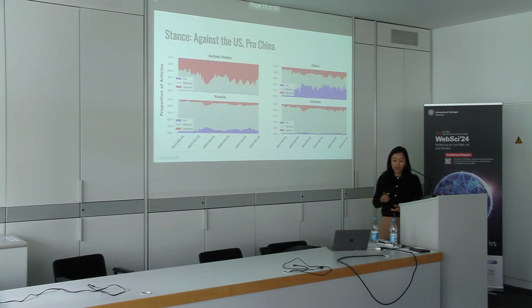Okay. When we look at stance, we found something that we weren't expecting. On the bottom are stance toward Russia and Ukraine. And for the most part, the Chinese social media content, the narrative clusters, are neutral toward Russia and Ukraine. There's some pro, some against. But what's much more striking is that on Chinese social media, in content talking about Russia's invasion of Ukraine, predominantly the posts are anti-United States, and when it comes to China, there's pro-China content and some anti-China content.